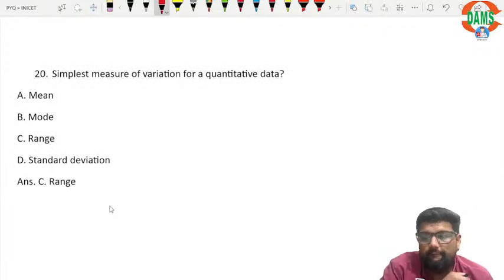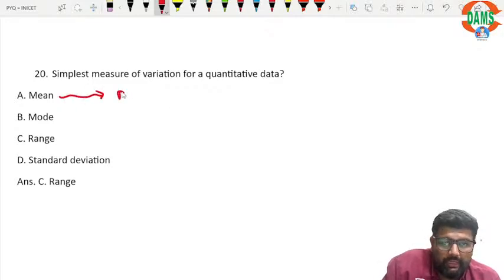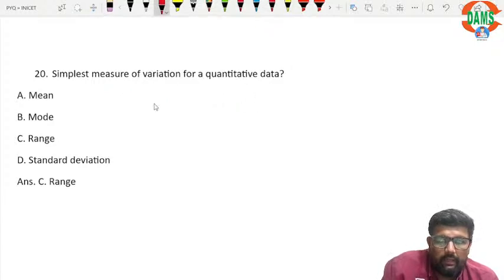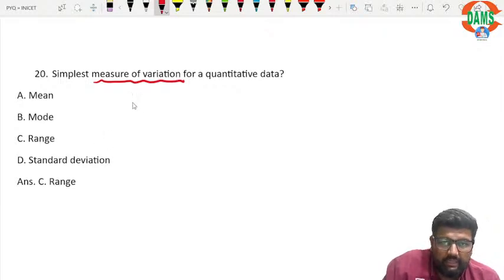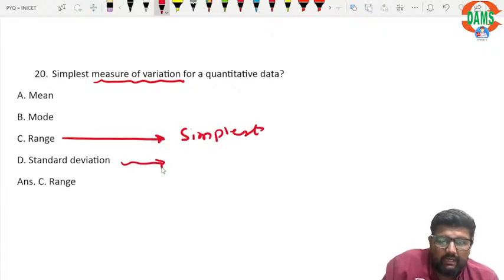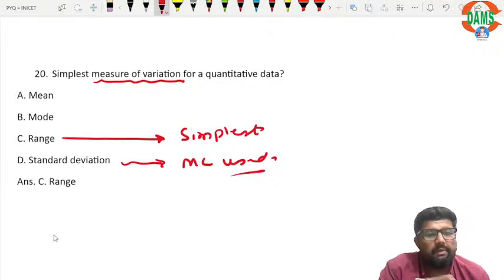Simplest measure of variation for quantitative data. Here they are asking measure of variation. So in measures of variation, this is range. Range is simplest, but standard deviation is most commonly used, right? Standard deviation we use most commonly, but range is the simplest one.